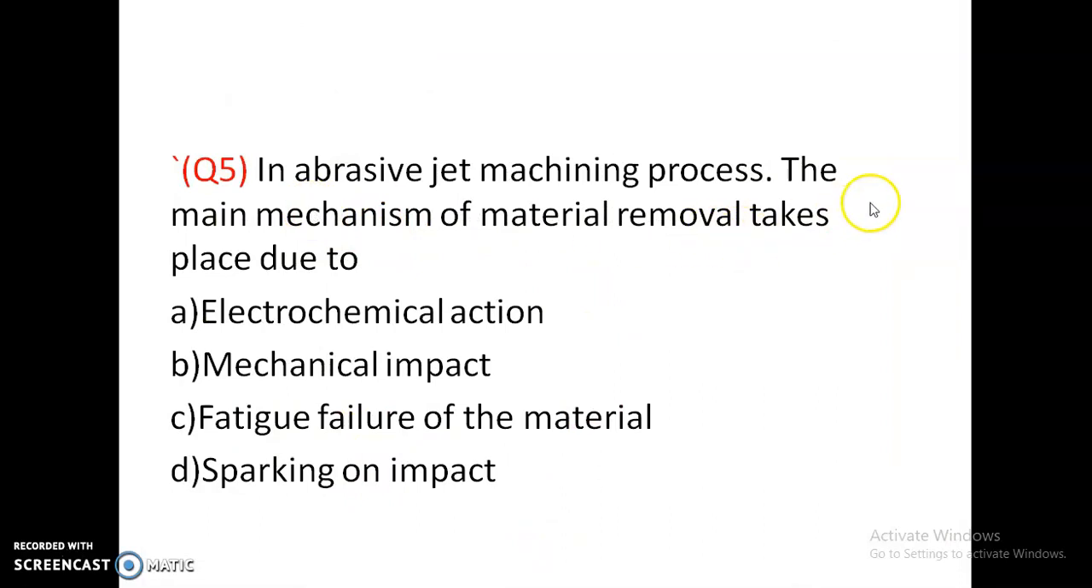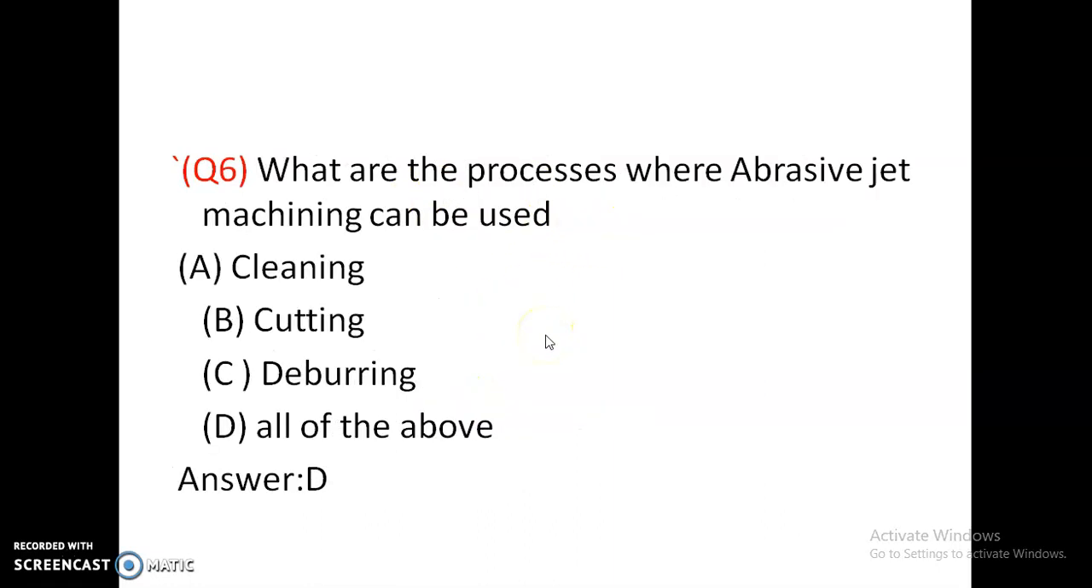In the abrasive jet machining process, the main mechanism of material removal takes place due to: electrochemical action, mechanical impact, fatigue failure of the material, sparking on impact. It is not fatigue failure, it is a brittle failure of the material. So it is due to mechanical impact. Option B is correct. The impinging of abrasive particles on the surface is a mechanical impact, and due to it the material is removed in the abrasive jet machining process.